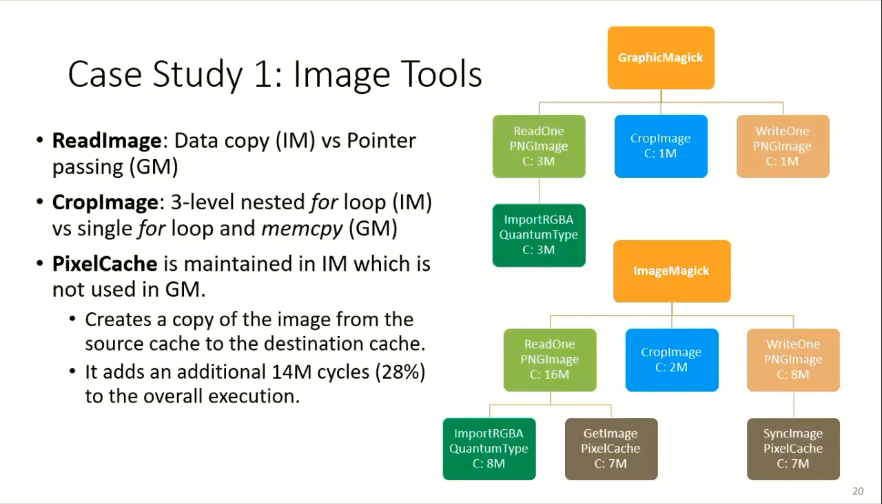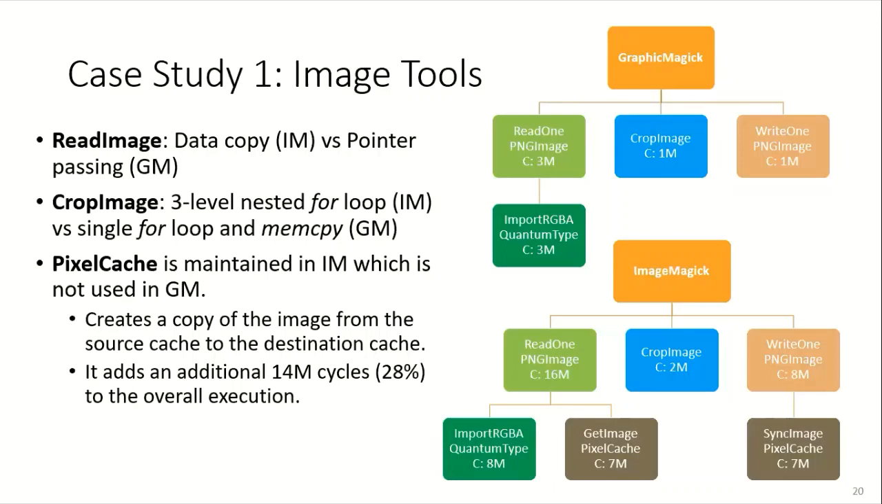Case study 1, image tools. The performance of Graphic Magic is better than Image Magic for all the benchmarks. The output of the mapping engine for the crop benchmark is shown here. Same color nodes means a match, and the nodes are annotated with execution cycles.